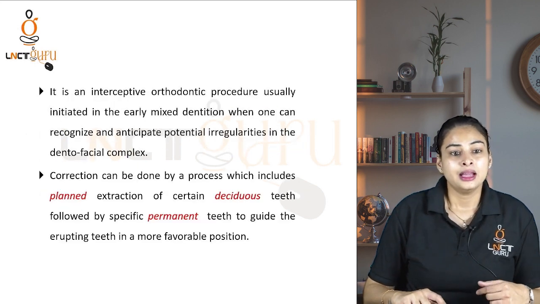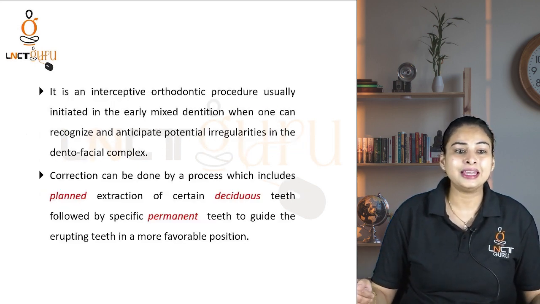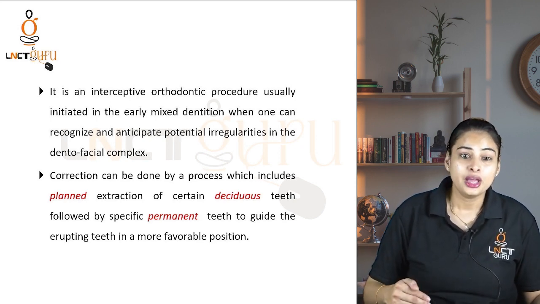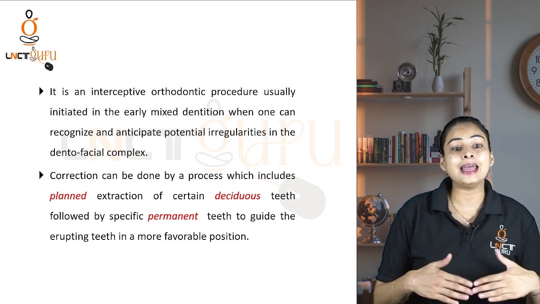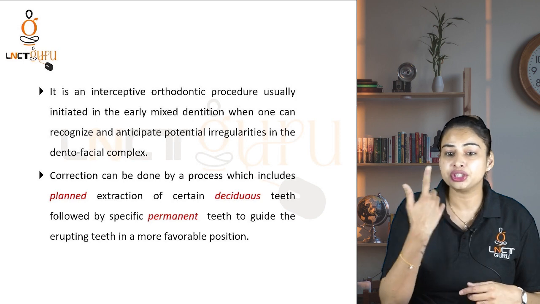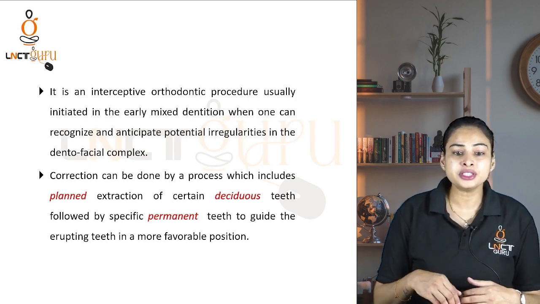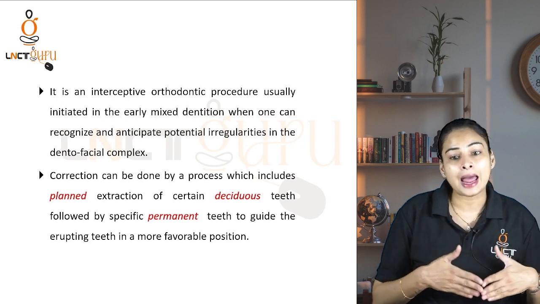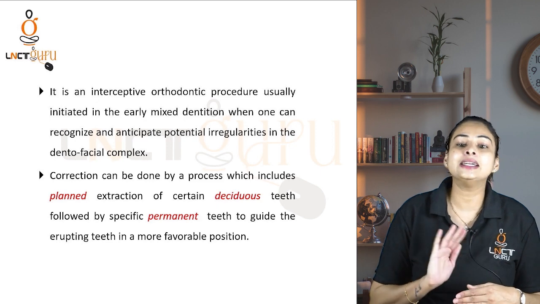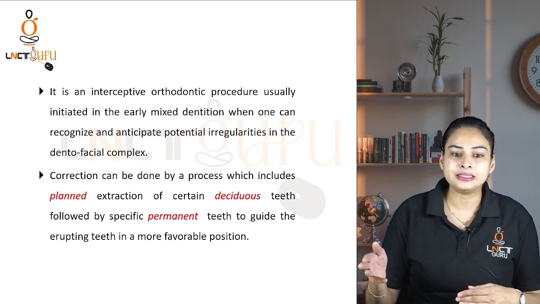Okay? So it is an interceptive orthodontic procedure usually initiated in the early mixed dentition, as I told you, when one can recognize and anticipate potential irregularities in the dentofacial complex. Correction can be done by a process which includes the planned extraction of certain deciduous teeth followed by specific permanent teeth, right?